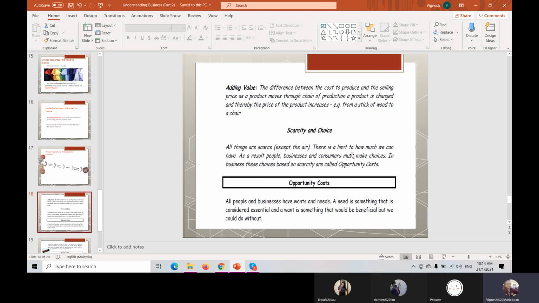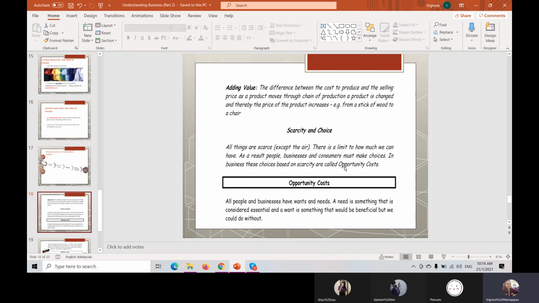If there is a limit to how much we can have, as a result, businesses and consumers must make choices. In businesses, these choices based on scarcity are called opportunity cost. Opportunity cost, teacher said just now, you have to make a choice.